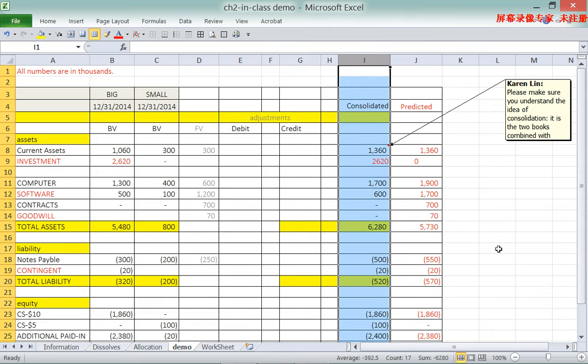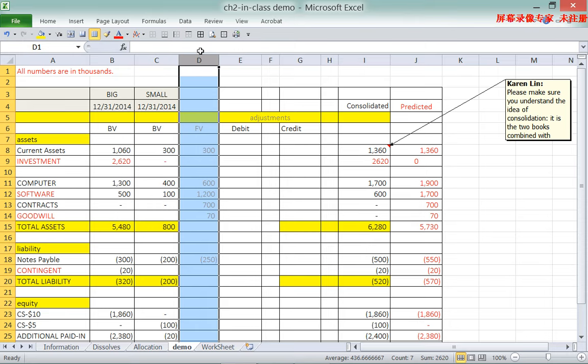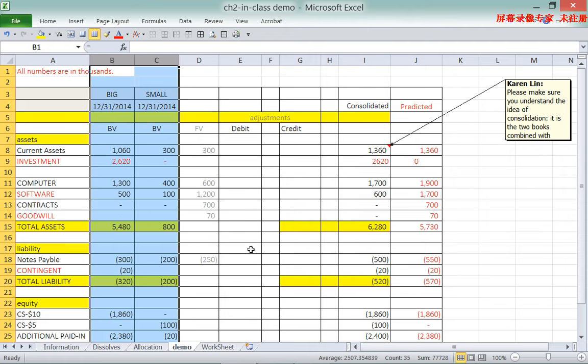So if we look at the consolidated column, it should start with simple math, just adding the two book values up. I want to make sure you understand that the fair value is not relevant right now. I don't want to hide it, I just want you to take a look at it. The fair value does not matter for the moment, because when we start consolidation, we always start with the book values of the two companies.